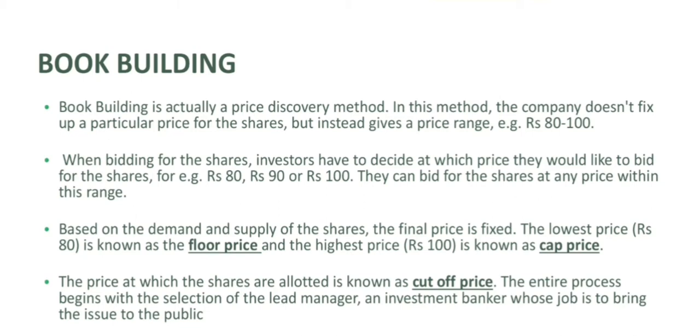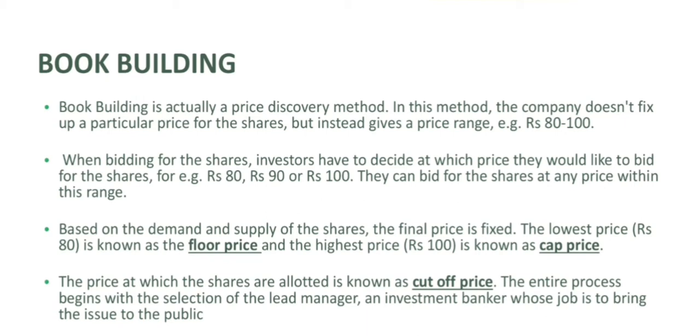The highest and lowest price at which the offer for subscription of shares is made is known as price band. Example, minimum price per share is rupees 100 and maximum price is rupees 250, and this range is known as price band. In other words, the issuing company sets a basic price, that is floor price, and the investor is allowed to bid for the shares.